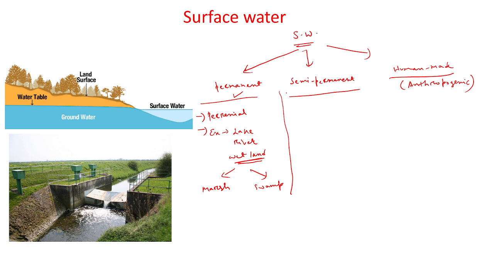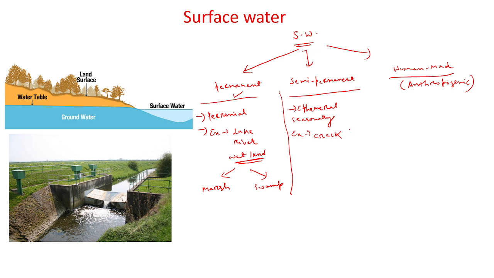The second one is the semi-permanent, or it is called the ephemeral surface water. So what is the semi-permanent surface water? That means in that area the water is present in certain times of the year. That means it is seasonal. For example, you can say creek. What is a creek?